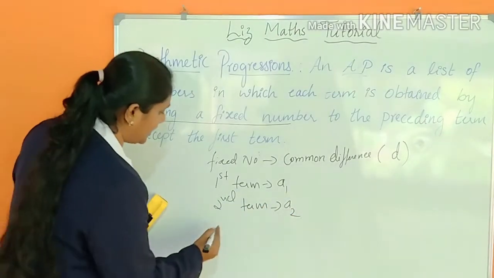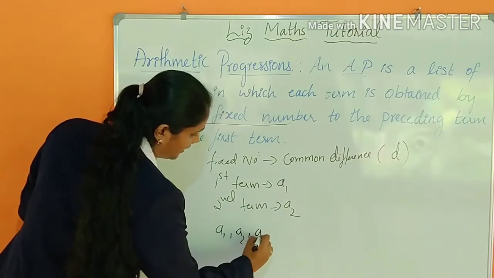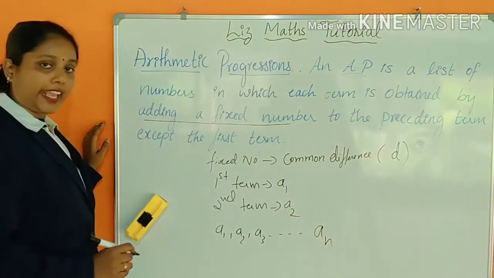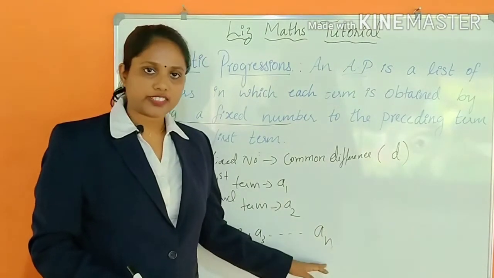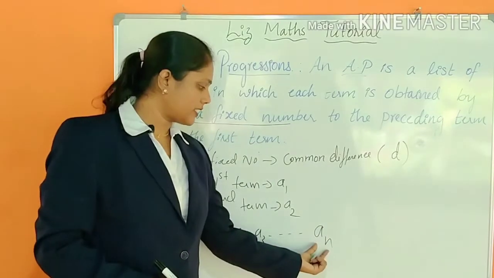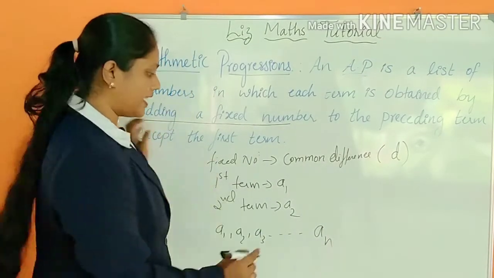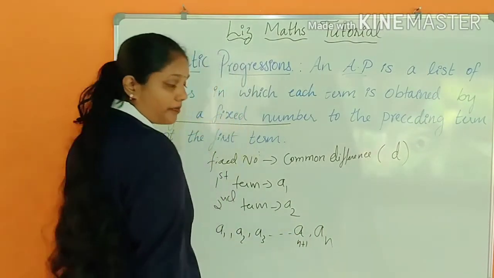In general we can write a1, a2, a3, and so on up to the last term, which we call an, the nth term. Got it? So the last term we call an. And what is the previous term of this an? That is nothing but a(n-1). Got it?